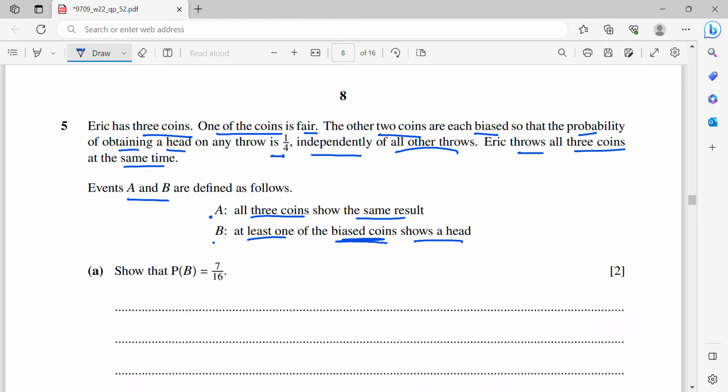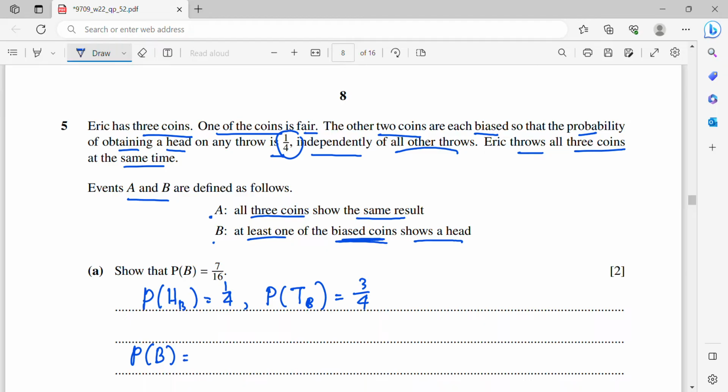So now what I need to do here is I will write down the 1/4 is P(H) bias. The B means bias, alright? So it will be 1/4, which means P(T) bias, the biased coin showing tail, will be 3/4 because a coin only has two faces. Now, for the P(B), I need to start solving.